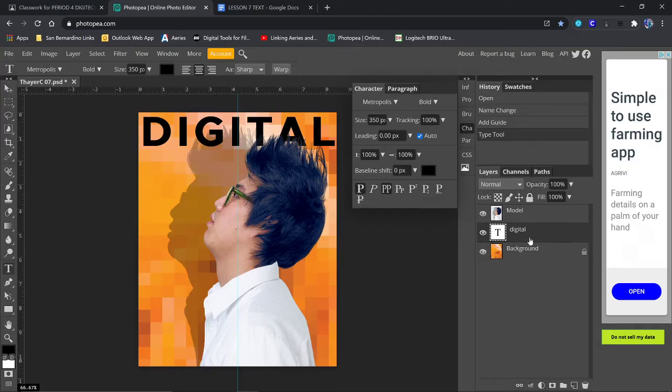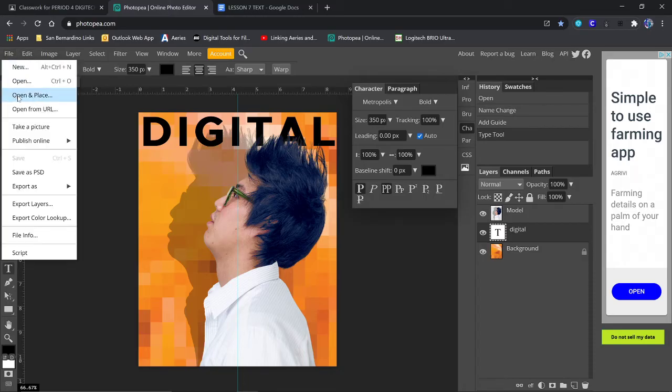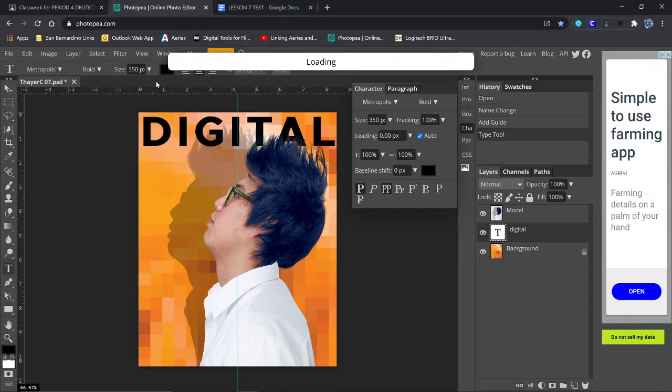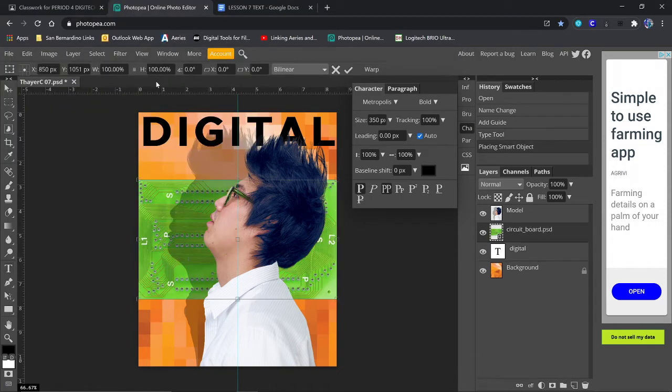Okay, you're going to click on digital, the text layer. And then the next step is we're going to go up to File, and we're going to open and place the circuit board file. So find it, open that up. Okay, notice that it's above digital, but it's under the model. Okay, that's where we want it.